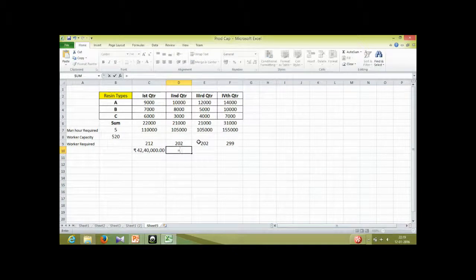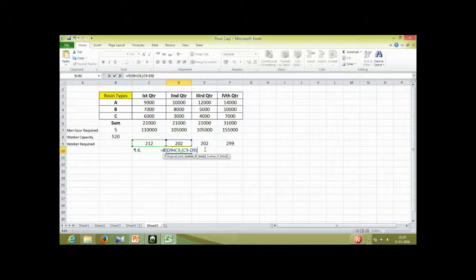In the second quarter, what we'll do is compare: if workers required in that particular quarter are less than the previous, then we will have to subtract and multiply that by 10, because in that case we will be laying off the extra workers, as we are chasing the demand.